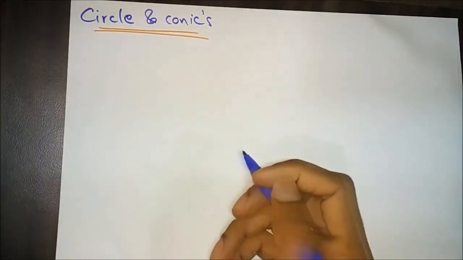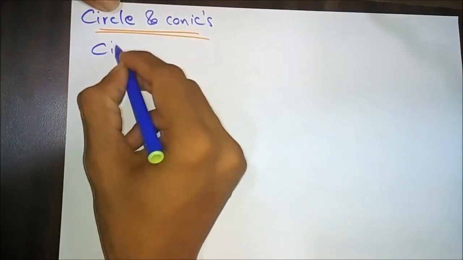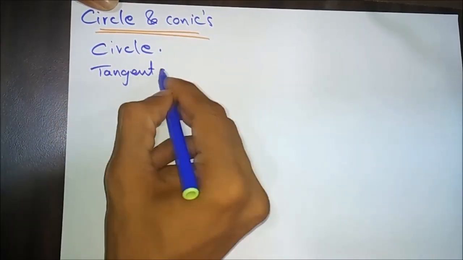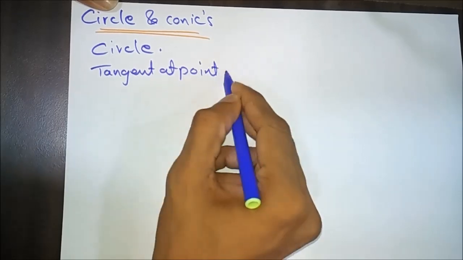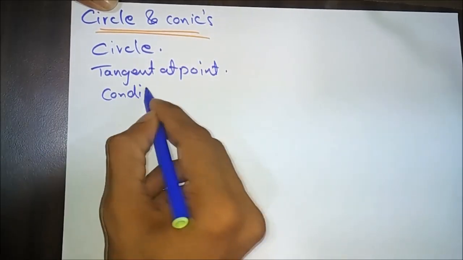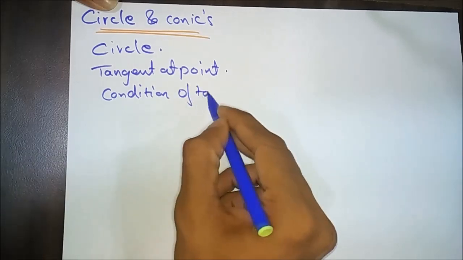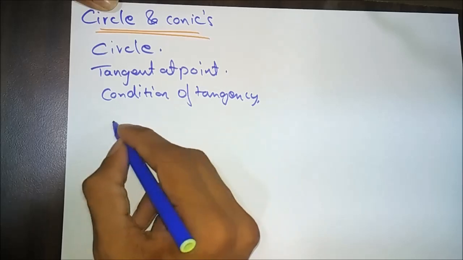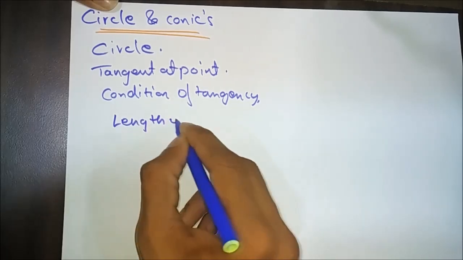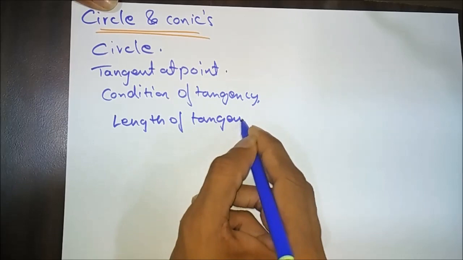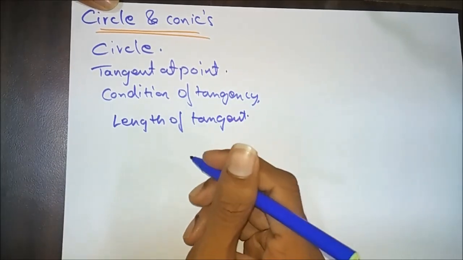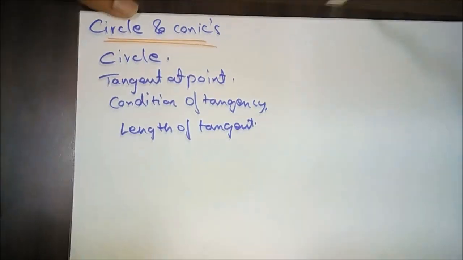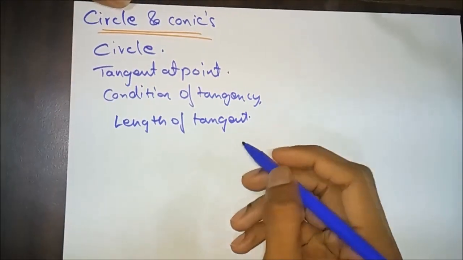In circle and conics, from the circle point of view, tangent at a point, condition of tangency, number of tangents for a point, length of tangent, and normal to the circle are some important topics which are most probably asked in the exam.